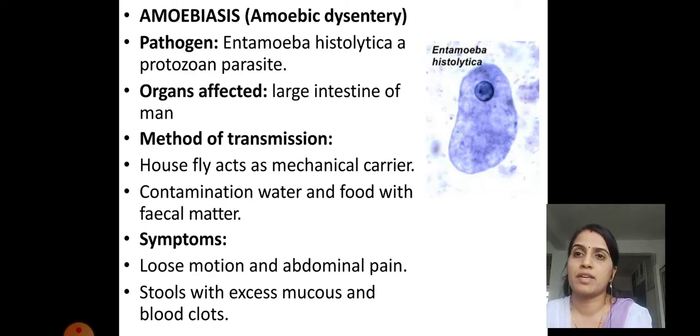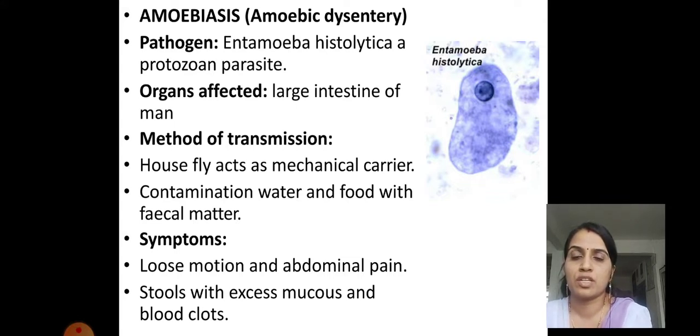Next disease is amoebiasis. It is also called amoebic dysentery. The pathogen causing this disease is Entamoeba histolytica, a protozoan parasite. The organ affected is the large intestine of the human.